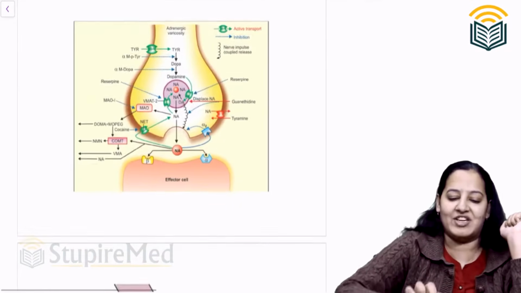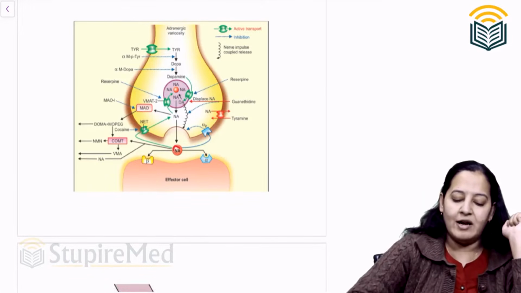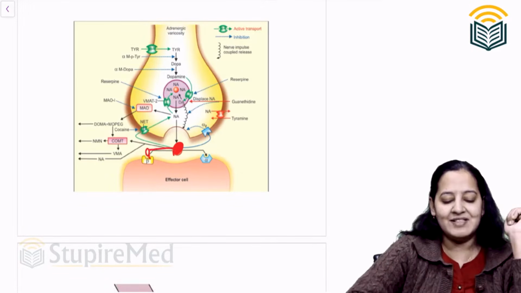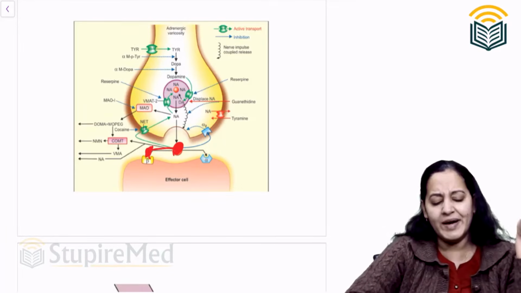You know the mechanism of action. Normally noradrenaline is secreted here from the axon and it binds with the beta receptor and shows its action.